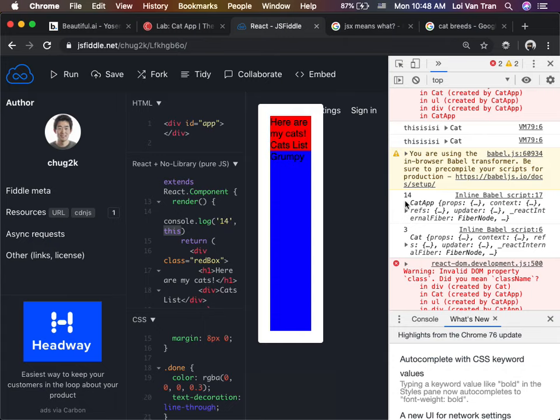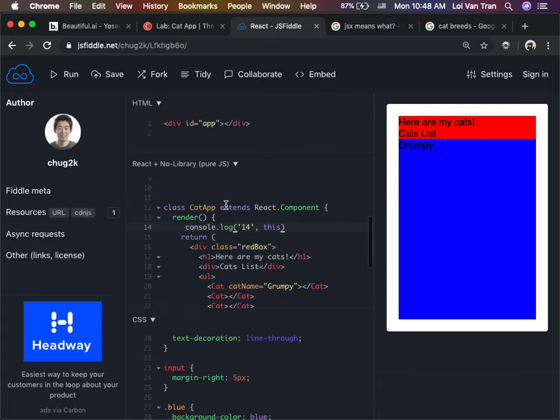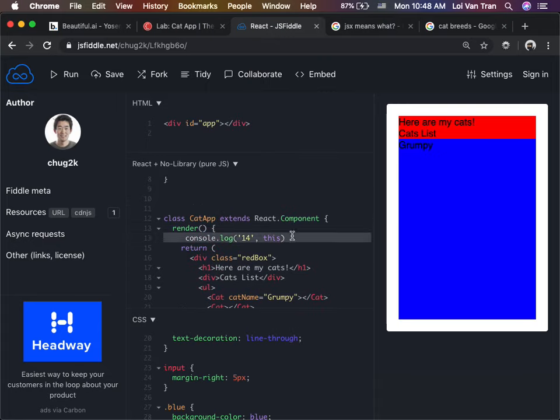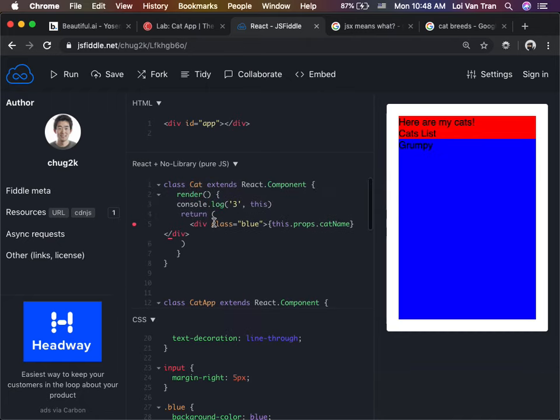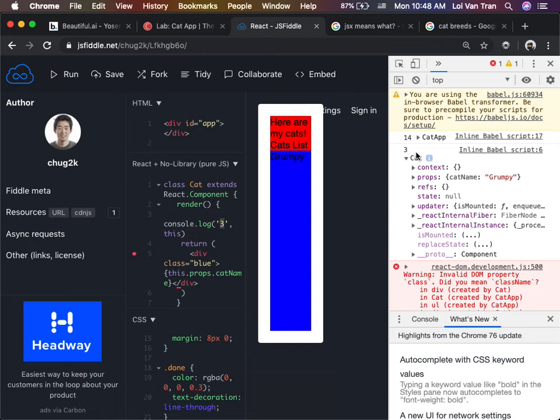Exactly. This is the component. On line 14, what component are we inside of? Exactly, we're inside of cat app. So on line 3, when we console log this in cat, what do we see? Yes, this refers to this component, like me, myself. This for me is not the same thing as you. If I ask myself, who am I? Obviously I'm Lloyd. But if you ask that question, you say Sean.